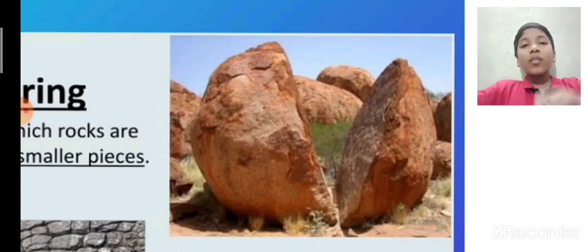If we take water, it will break down the rock as the water goes into the small pores. Pores are nothing but small holes in the rocks, and the water will change into ice and it will expand. So the expansion will break down the rocks.